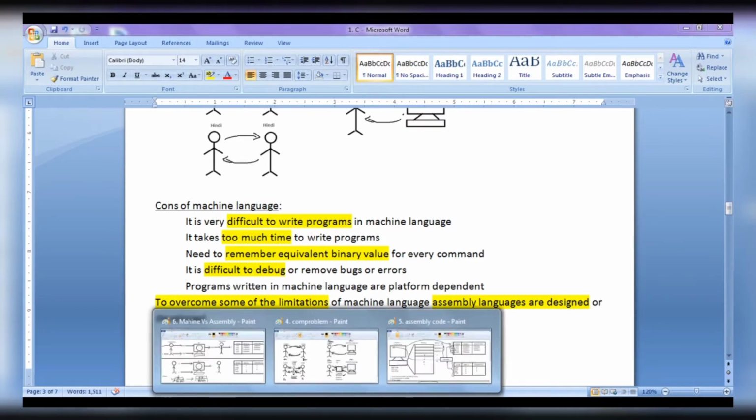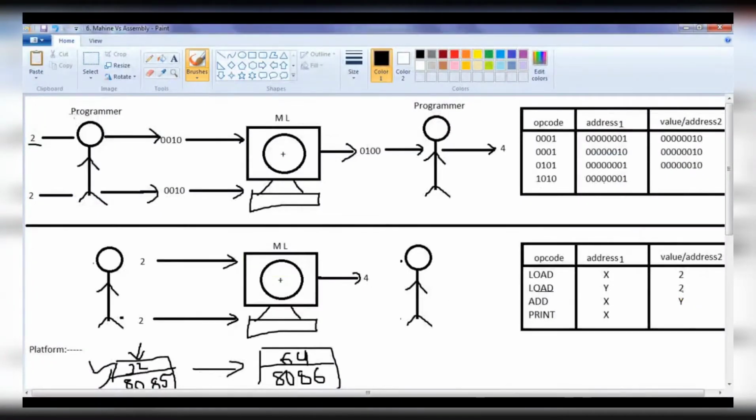It makes sense, right? Because as a programmer, if I have to tell the computer to perform addition of 2 and 2, then first I need to convert those decimal numbers to binary numbers. Of course, I have to convert 2 to the binary equivalent with respect to the computer. If the computer is a 4-bit machine, then I have to convert it to 4-bit. If it is 8-bit, I have to convert it to 8-bit. Then those binary numbers I have to give to the computer.